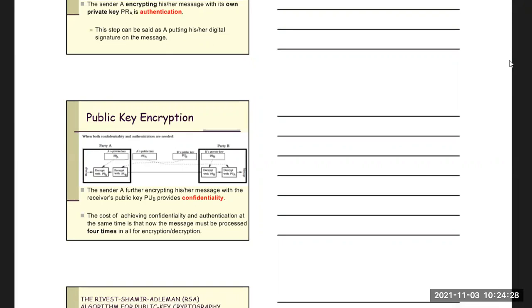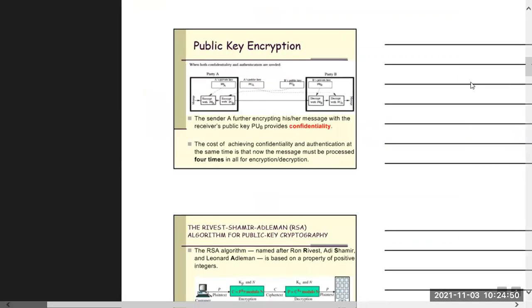So 4 times in all for encryption and decryption. So this is the public key encryption process. First for achieving confidentiality, then authentication, and if both are needed at the same time, then we do it like this. Okay, it is clear.